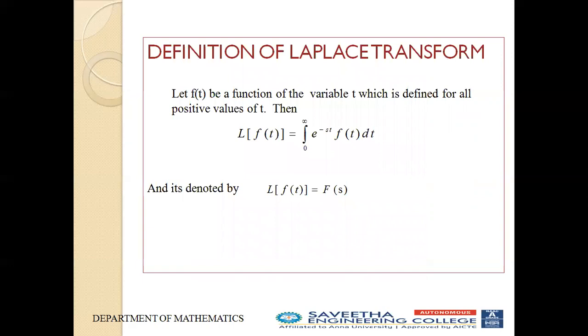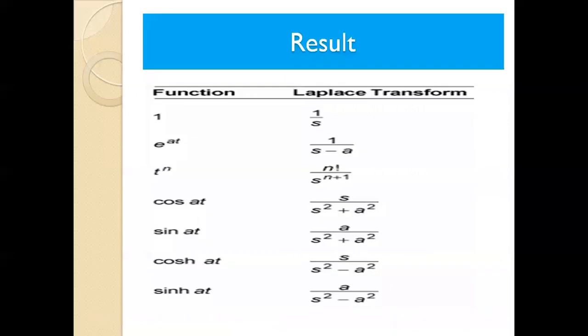Definition of Laplace transform: let f of t be a function of the variable t, which is defined for all positive values of t. Then the Laplace transform of f of t is equal to the integral from 0 to infinity of e power minus st times f of t dt, and it is denoted by L of f of t equal to capital F of s. This is a result for the basic functions.